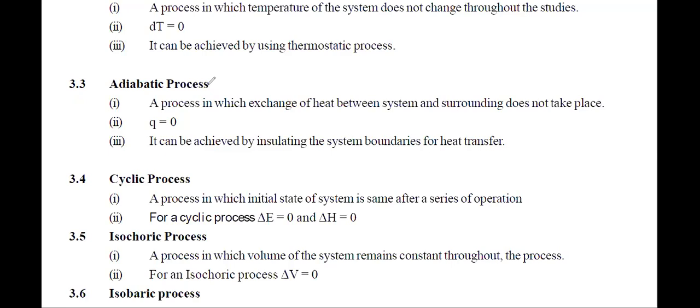Now the cyclic process, as the name suggests, cyclic. What is the meaning of cyclic? It means a process starts from state 1 and finishes at state 1, so both states are the same. So I can say it is the process in which the initial state as well as the final state are the same. So if both are the same, delta E, so here E will represent entropy, we'll study what this is. Okay, sorry, not entropy, wait.